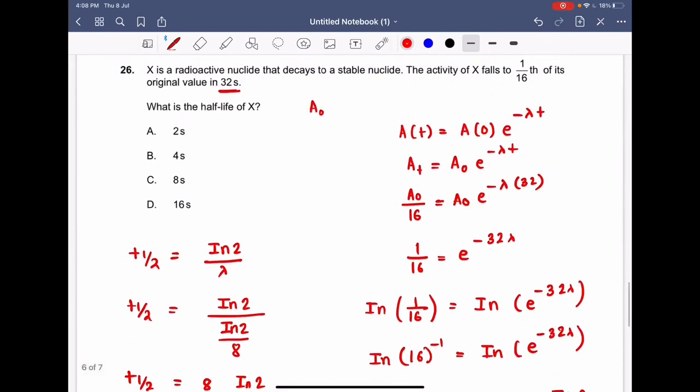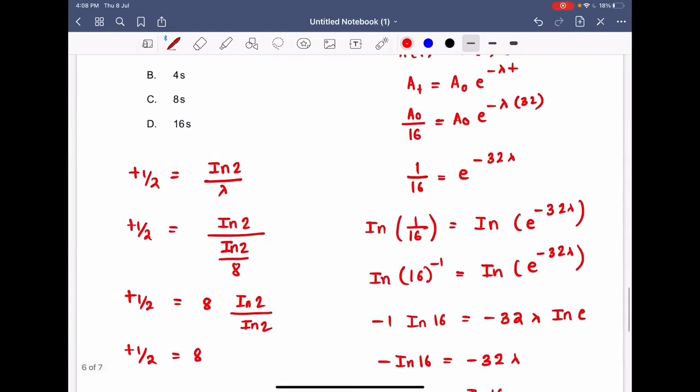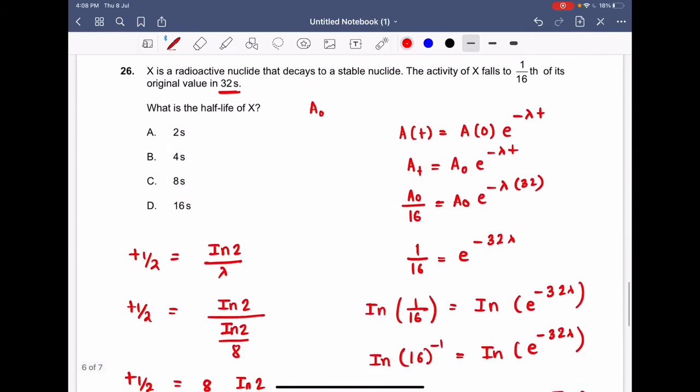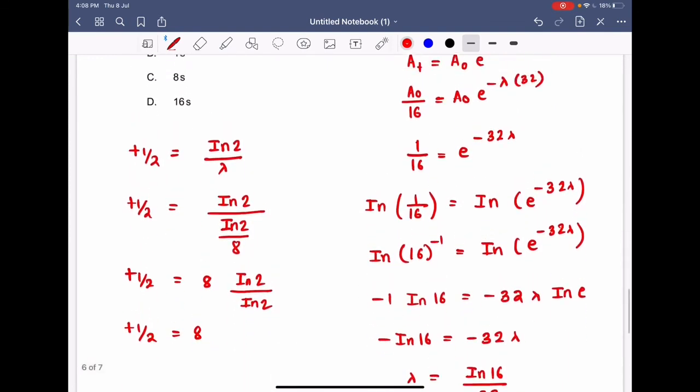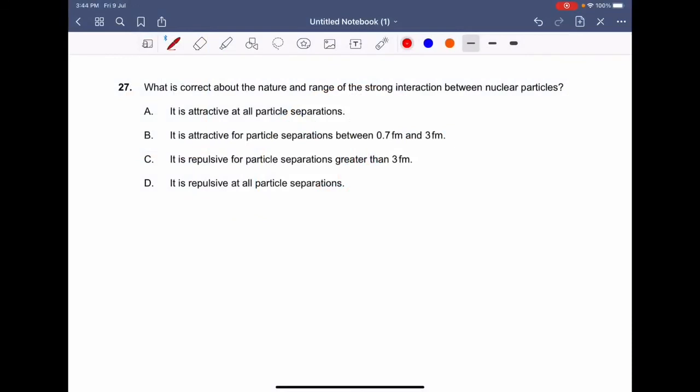So that means the half-life of x will be 8. That is your question number 27.